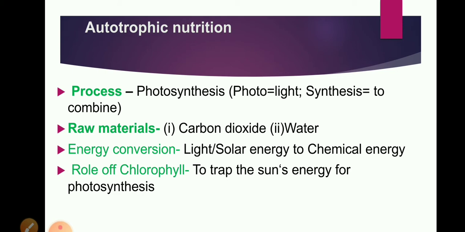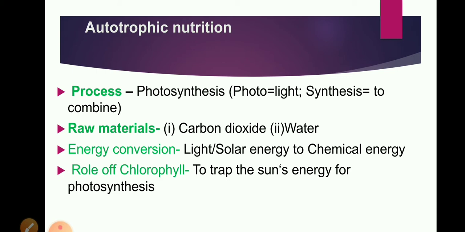So what is autotrophic nutrition? In this, organisms prepare their own food from inorganic substances, and it is shown by all photosynthetic organisms. The main process is photosynthesis. In photosynthesis, carbon dioxide and water are combined in the presence of sunlight and chlorophyll to form carbohydrates. So the raw materials are carbon dioxide and water.